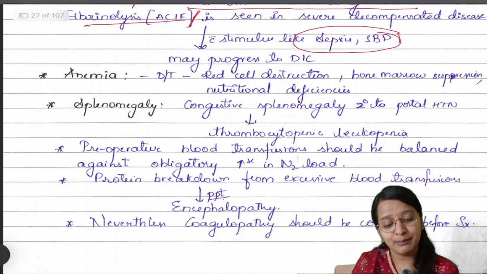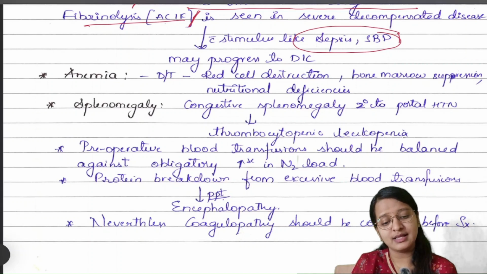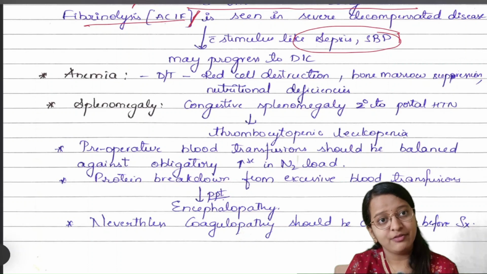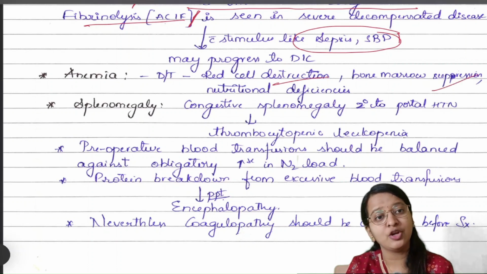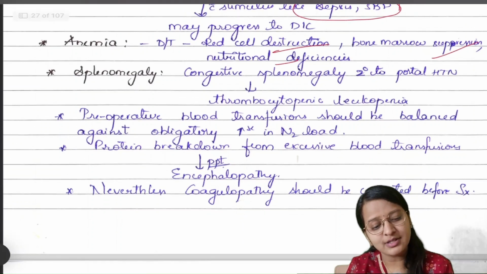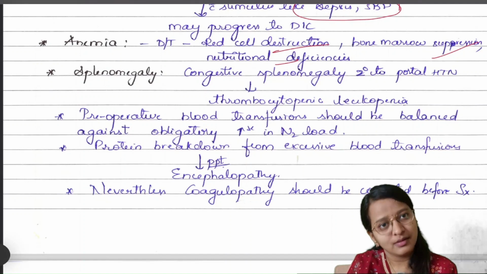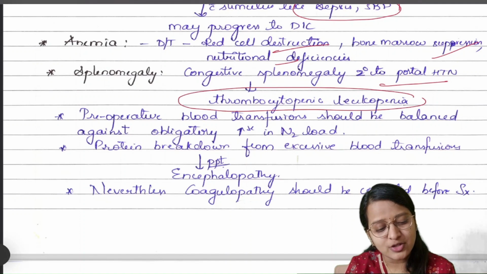We might see anemia also because the liver helps in the formation of red blood cells. In liver cirrhosis, there will be destruction of red blood cells, bone marrow suppression, and also nutritional deficiency. And of course, there will be splenomegaly, which is congestive type, secondary to your portal hypertension. So there will be thrombocytopenia and also leukopenia.